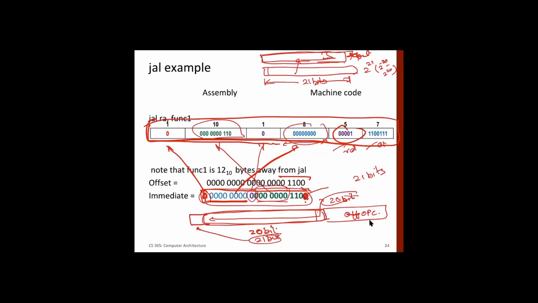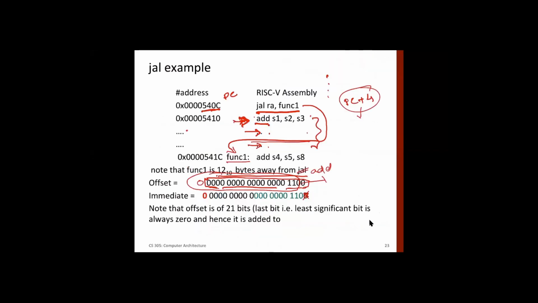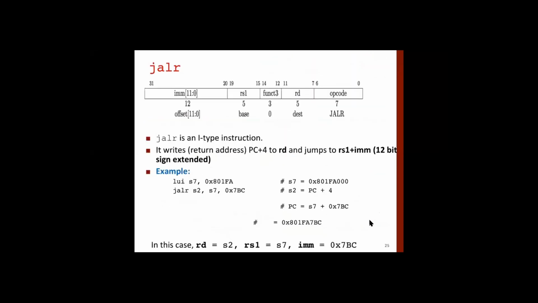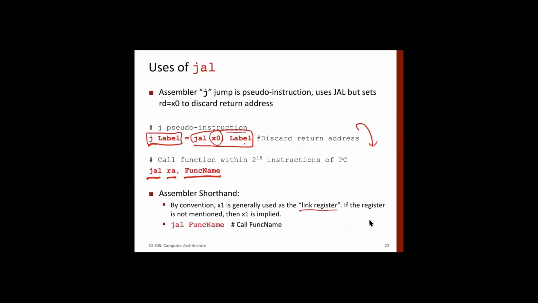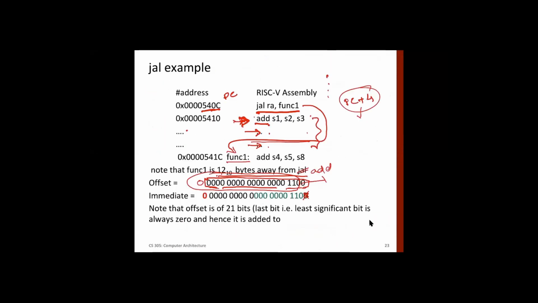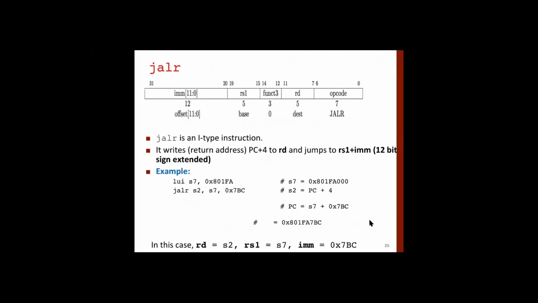Okay, so it's a little complex, also because of displacement: these immediate fields are not in one sequence, but some bits are in one place and some in another, because of the design simplicity. Okay, the next instruction is jump, called JALR, where we are using a register. So it's as follows.